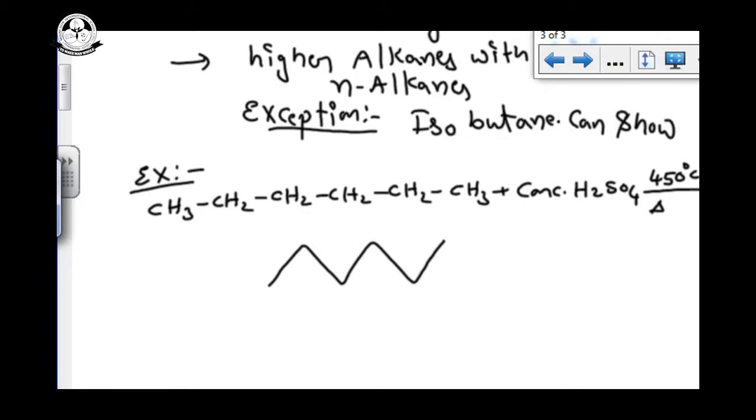If the SO3H is attached to this carbon, we get it like this, SO3H. I am not attaching it to the first carbon. Why? Because this is a free radical substitution reaction, and a secondary free radical is more preferable than a primary, so I am using only the secondary. Carefully observe where we attach the SO3H. You can attach it to the next carbon, and this one will be the same.